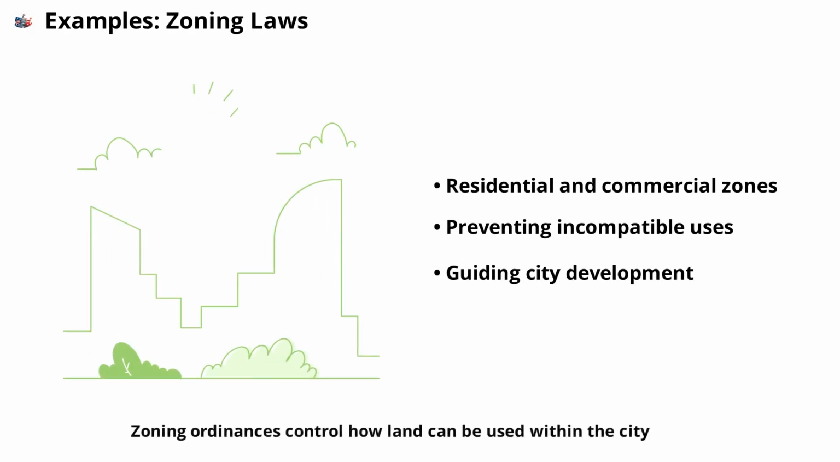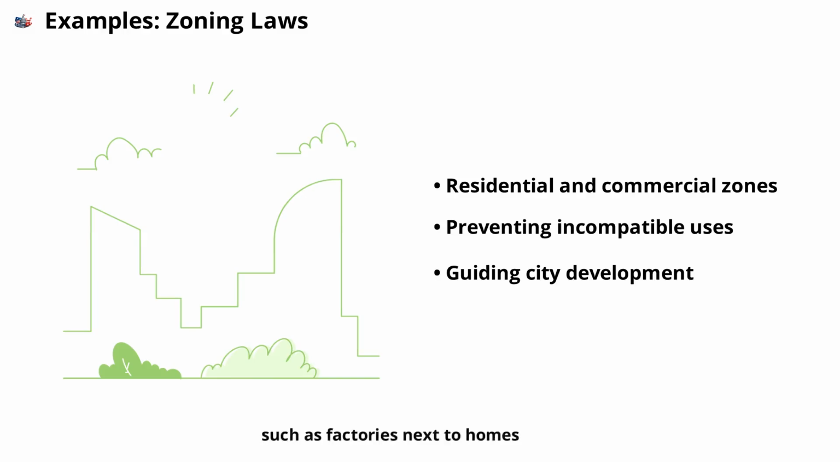Zoning ordinances control how land can be used within the city. They divide the city into zones for residential, commercial, industrial, or mixed uses. Zoning laws help prevent incompatible land uses, such as factories next to homes, and guide the city's growth and development.